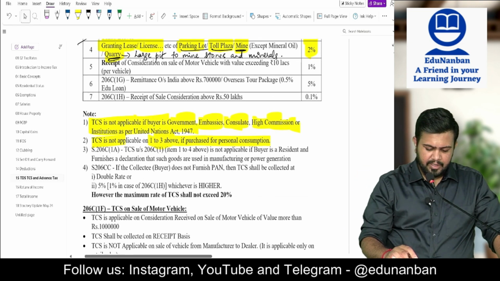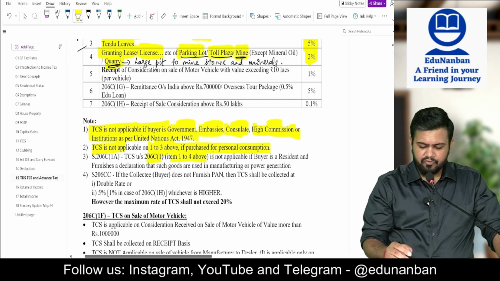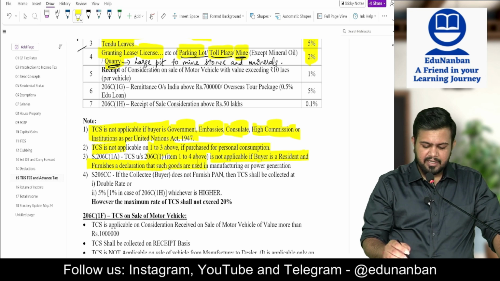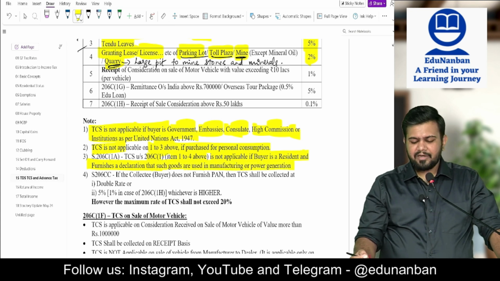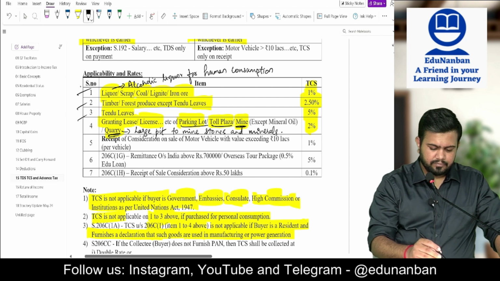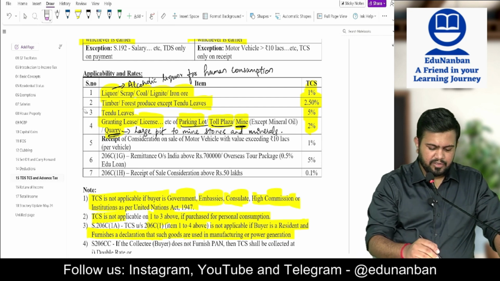Okay. Then section 206C(1A) tells that 206C(1) 1 to 4 is not applicable if the buyer is a resident and furnishes a declaration that they are used in manufacturing or power generation. So in 1 to 4 above, actually it's not 1 to 4, it should be 1 to 3 only.